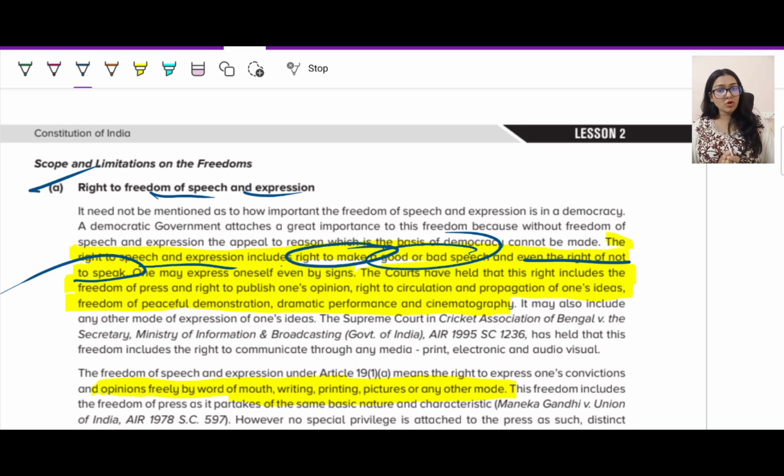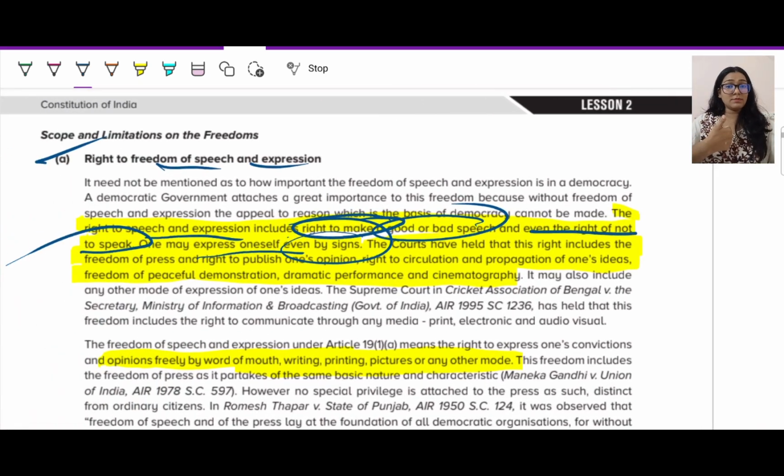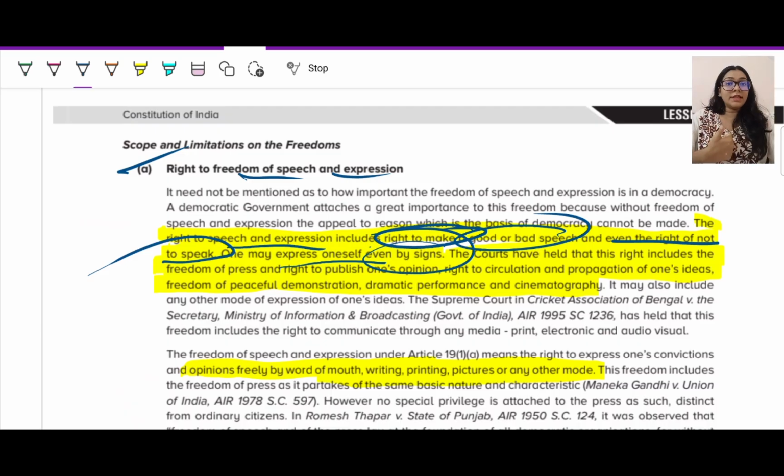Somebody is asking you something and I'm like, no comments. Now that means you're not making any speech. This is also your fundamental right. Fine. One may express oneself by sign as well. We are not restricting ourselves with only this. For example, if someone is asking me anything and I just do thumbs up, right? That means I'm agreeing to it. So this is just a sign. So you have the right to express by sign language as well.